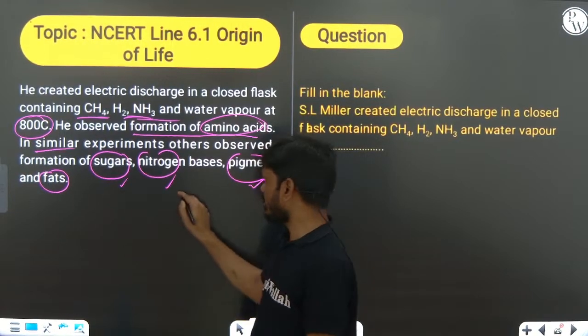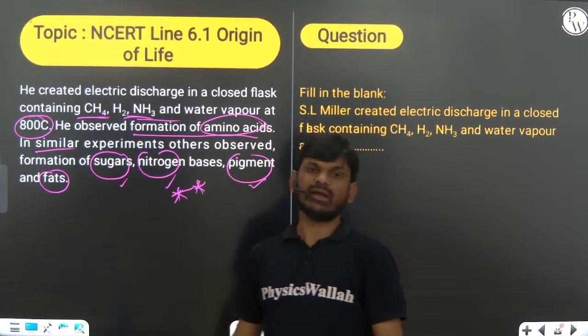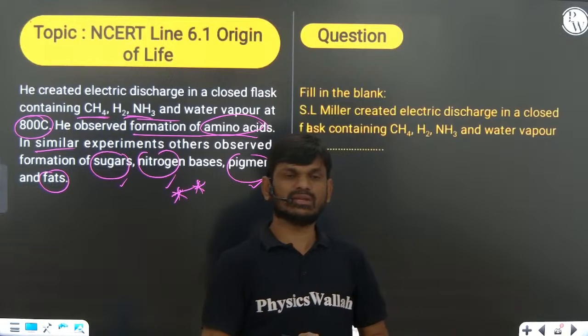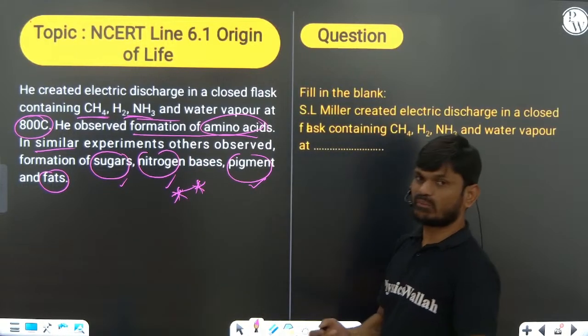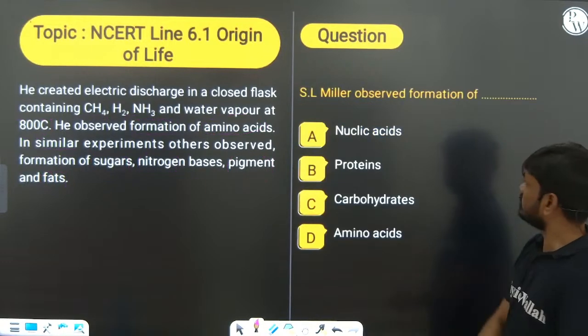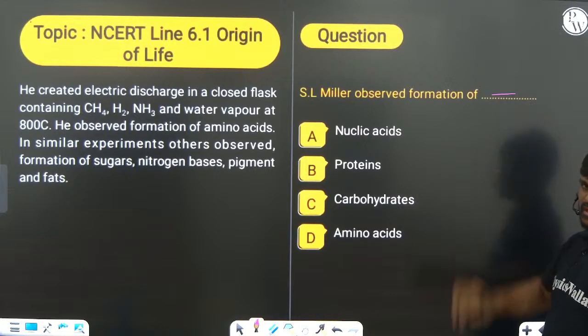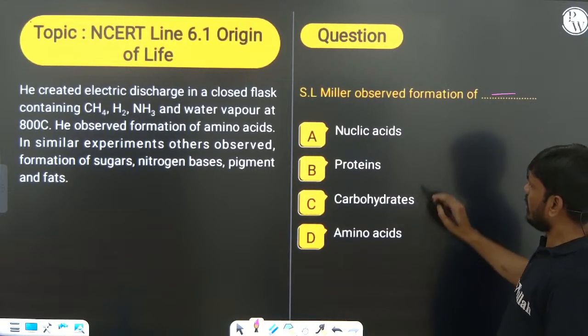This is very important: what are the components identified by other groups of scientists in experiments like Miller and Urey? You remember this one. Okay, S.L. Miller observed formation of dash in his experiment. Simple question: amino acid.